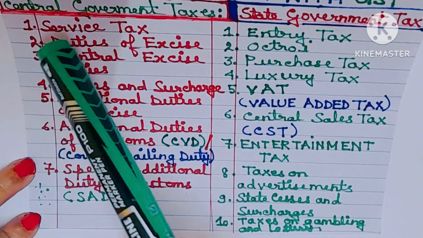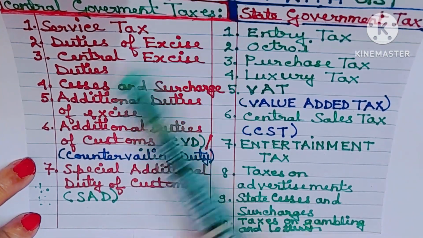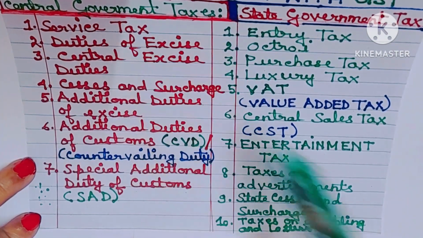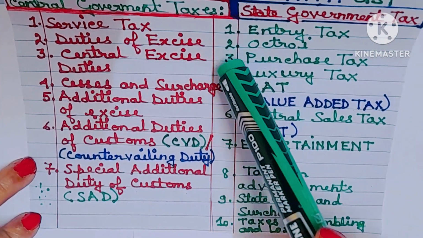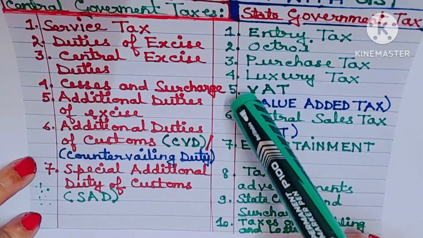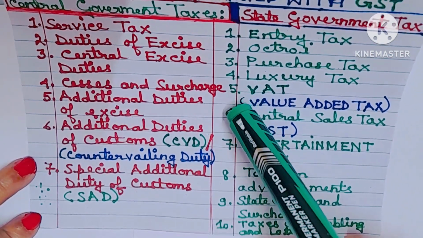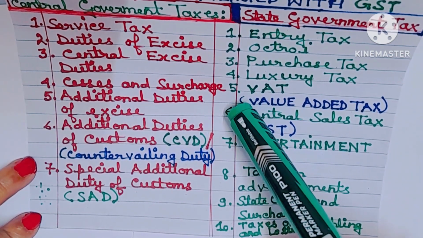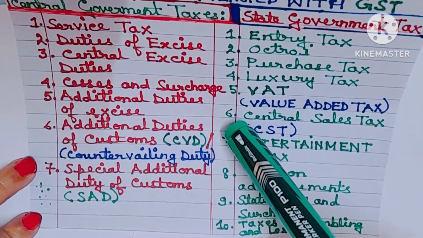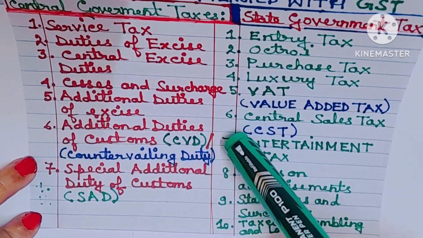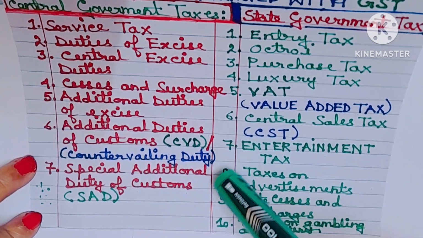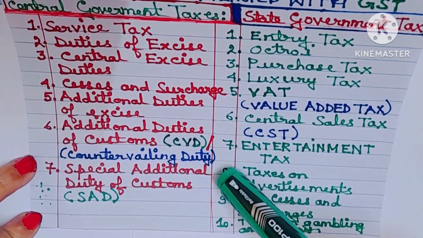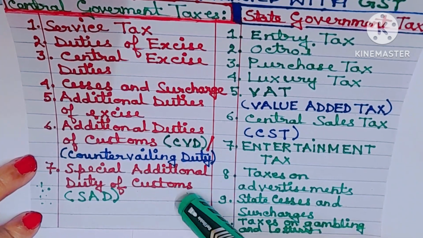So what were the 7 central government taxes? Number 1, service tax. Number 2, duties of excise. Number 3, central excise duties. Number 4, cesses and surcharge. Number 5, additional duties of excise. Number 6, additional duties of customs, in short form CVD or countervailing duty. Number 7, special additional duty of customs, in short form SAD.